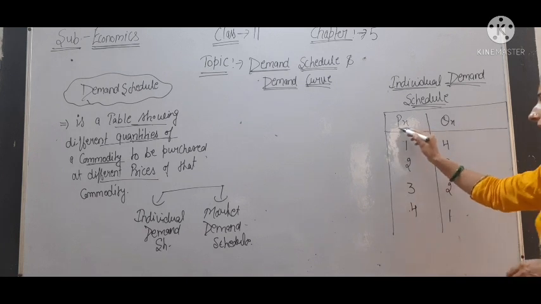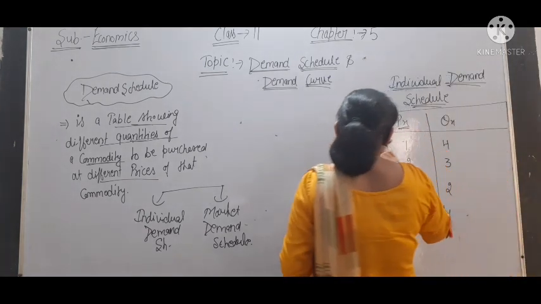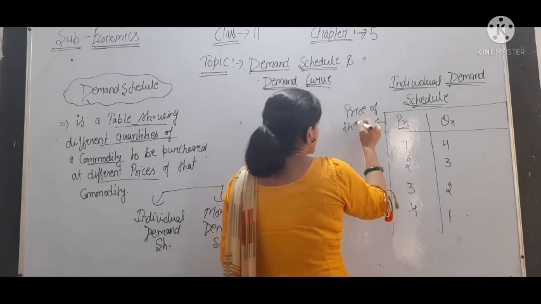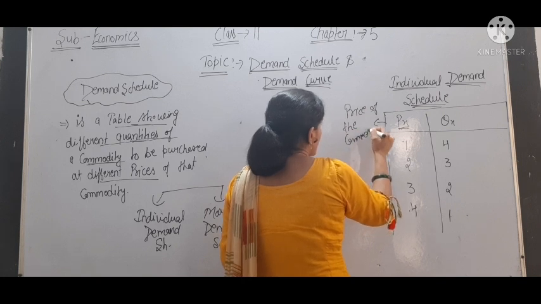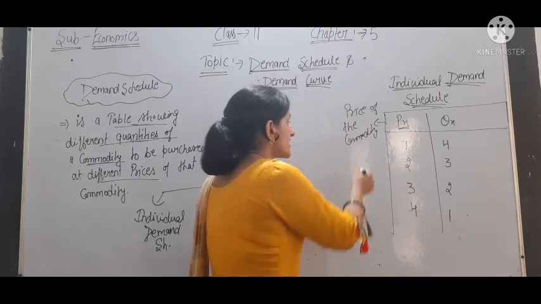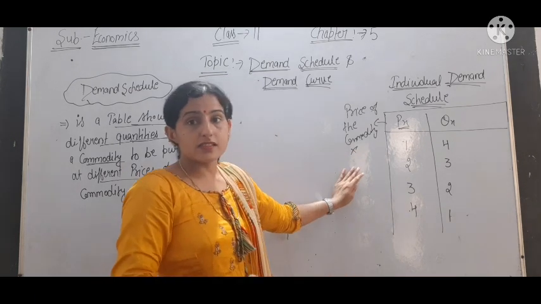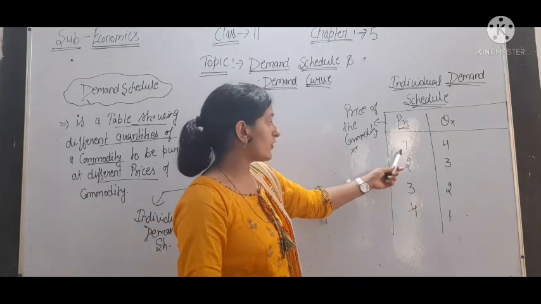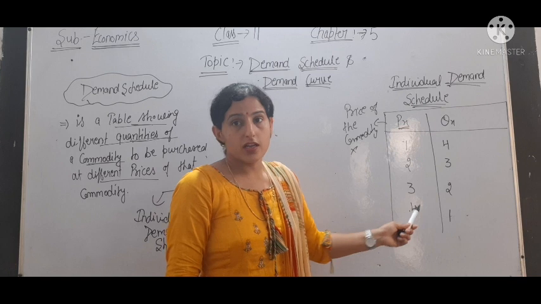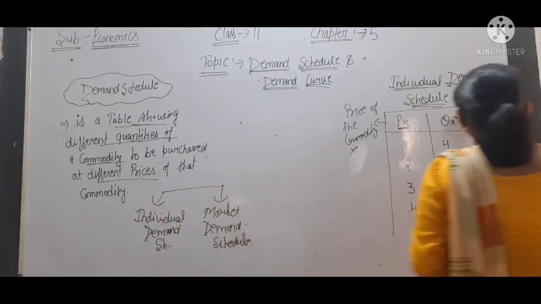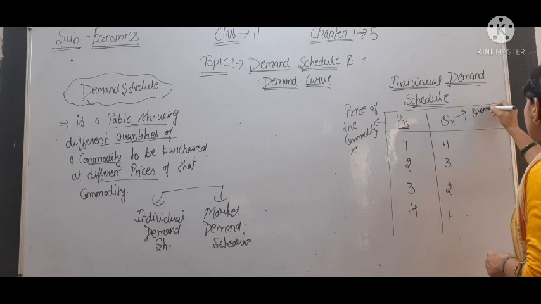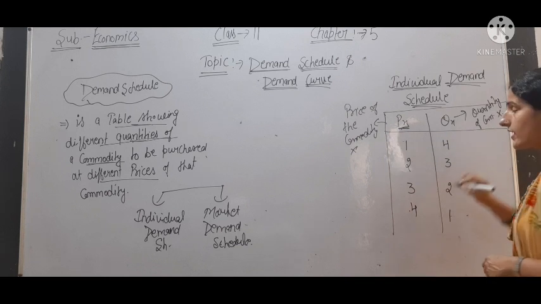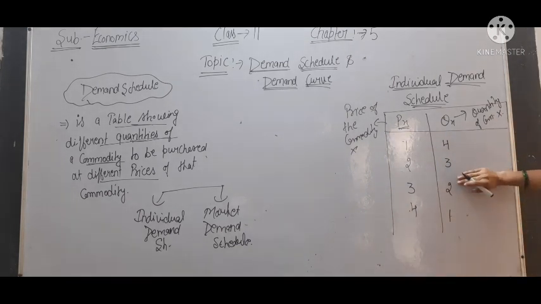Here we are given PX. What is the meaning of PX? PX means price of the commodity. P means price, X means commodity X, so PX is the price of commodity X. Here the prices given are 1, 2, 3, 4. Now QX is the quantity of commodity X, given as 4, 3, 2, 1.